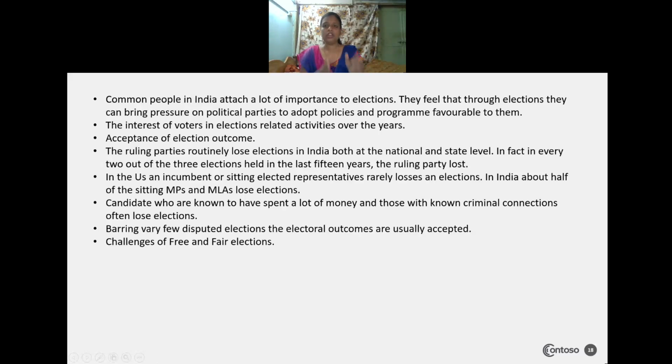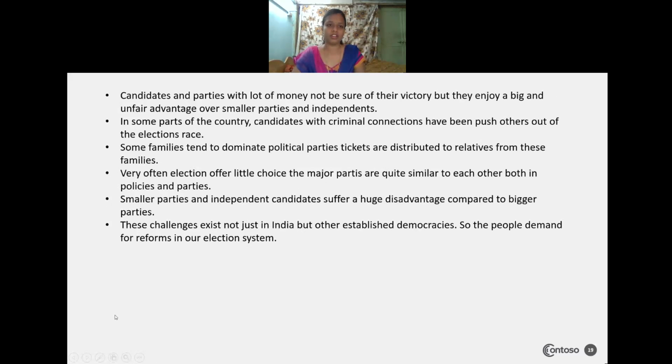Even though these tough rules and regulations are there, some democratic countries are still facing challenges to conduct free and fair elections in the world. All this leads to a simple conclusion: elections in India are basically free and fair.